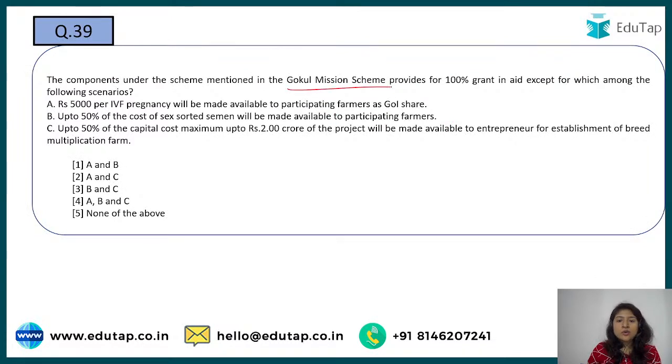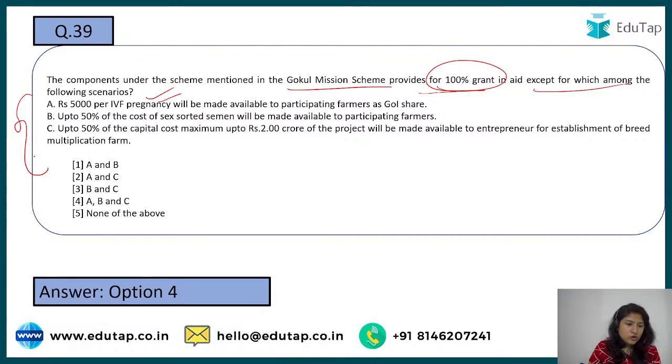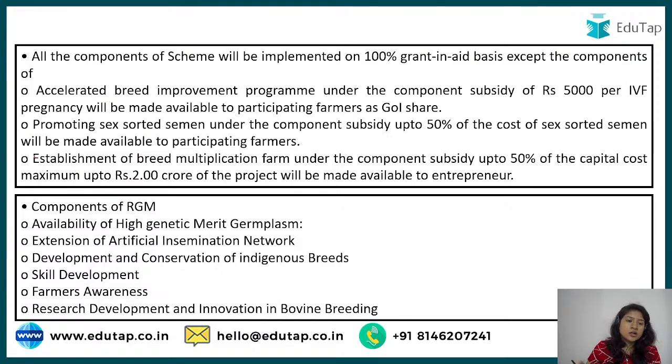Next: under the Gokul Mission, the scheme provides 100% grant-in-aid for which of the following scenarios? For different categorizations there is different money, or financial support, provided. You have to tell which of the following is right. This Gokul Mission is an important scheme of ARD which you should keep in mind. The correct answer here is option 4, that is, all of them are right. These are the different financial aids given under Rashtriya Gokul Mission.